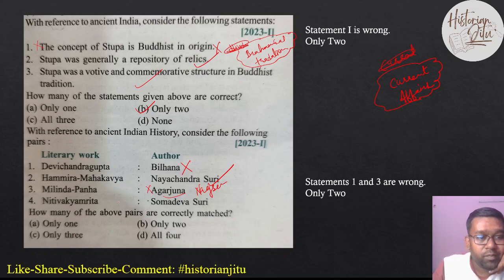Then the other is Niti Vakyamrita is written by Somadeva Suri. Yes, it is true. So only 2 statements are true in this sentence. So only 2 will be the answer of this topic.